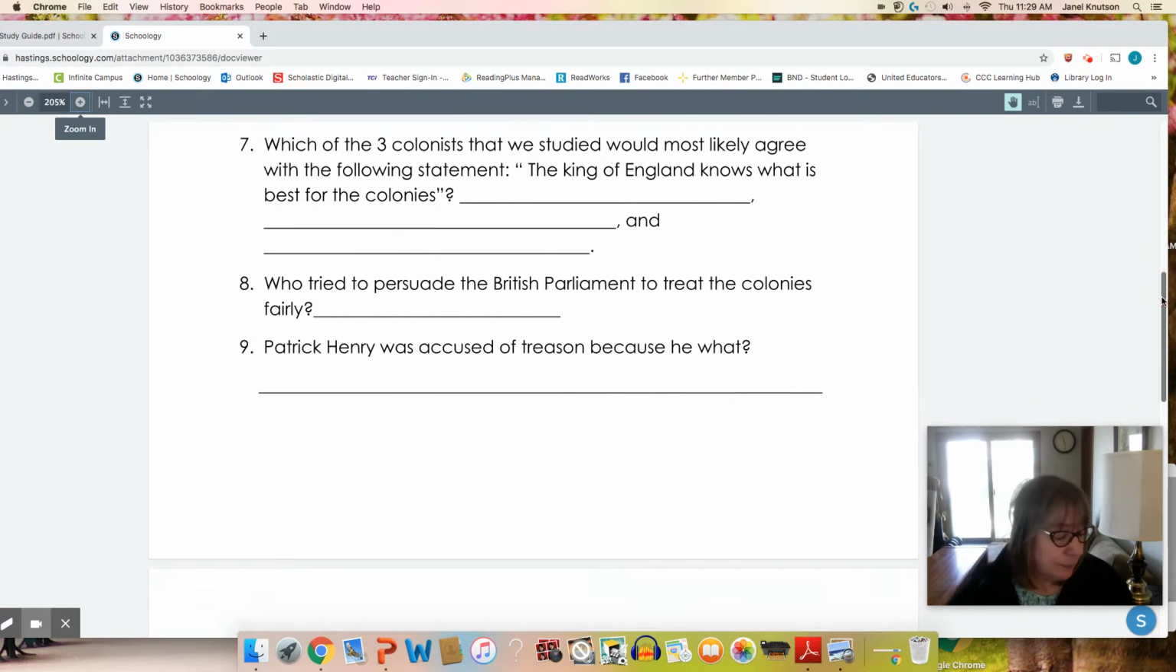Number 7, which of the 3 colonists that we studied would most likely agree with the following statement? The King of England knows what is best for the colonies. Well, that would be Thomas Hutchinson, Jonathan Boucher, and Lord Dunmore. Those 3 are loyalists, and the loyalists are the ones who would think that the King of England knows what's best for the colonies. Thomas Hutchinson, Jonathan Boucher, and Lord Dunmore.